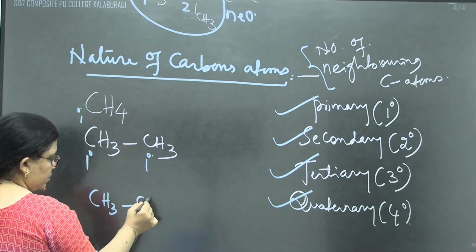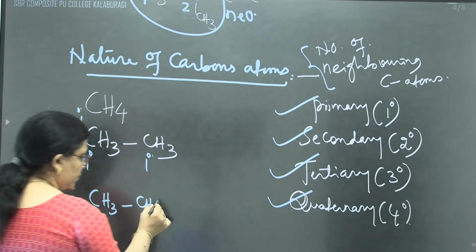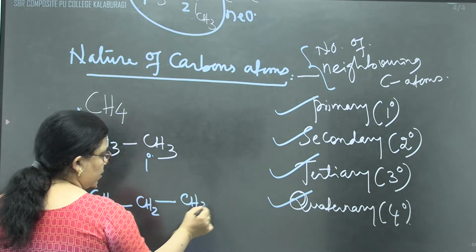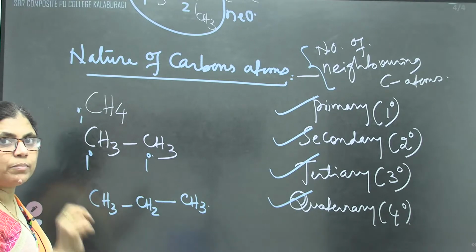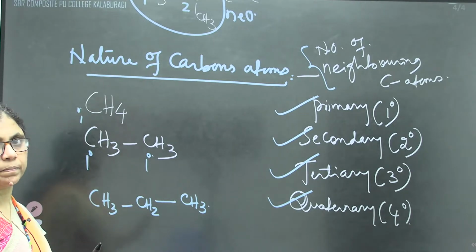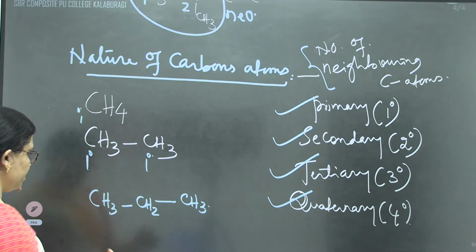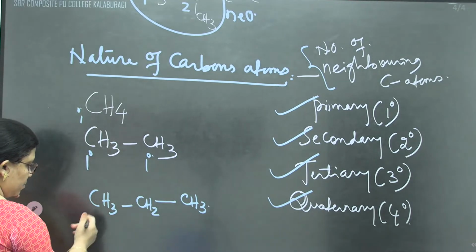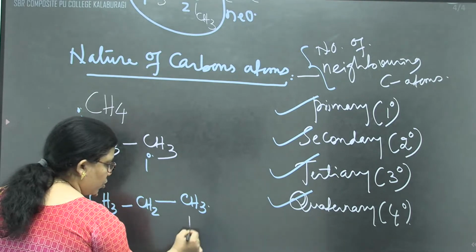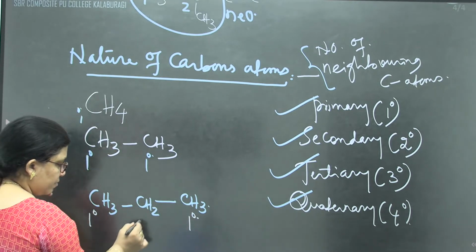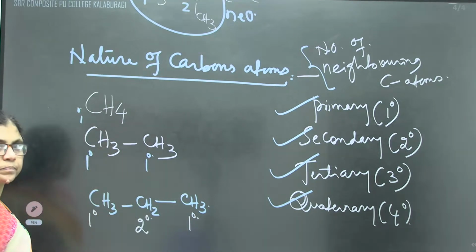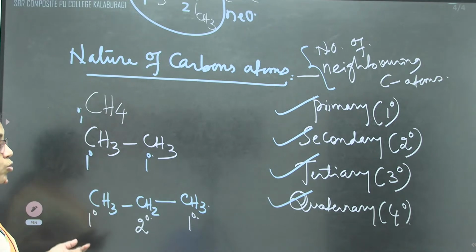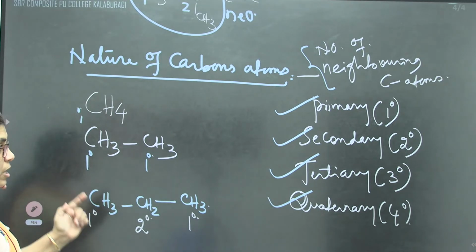If I take CH3, CH2, CH2, CH3, always remember that terminal carbon atoms will be primary. Terminal means CH3. Both the terminals are primary and CH2 will be secondary. Now you can decide yourself how to decide. Just I'll write the structure, later you tell me.